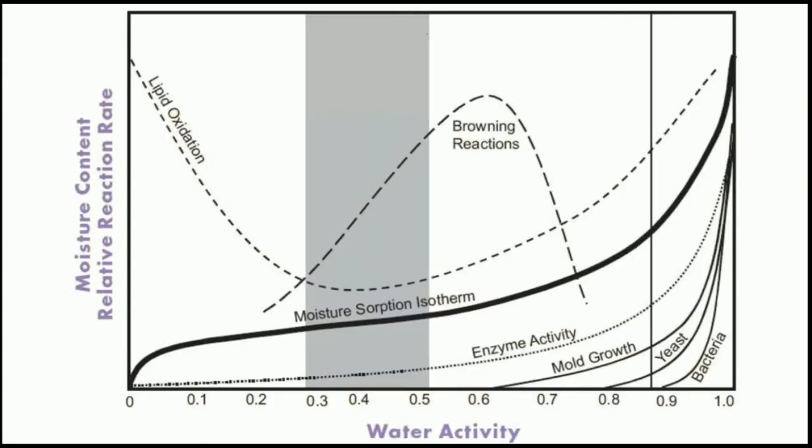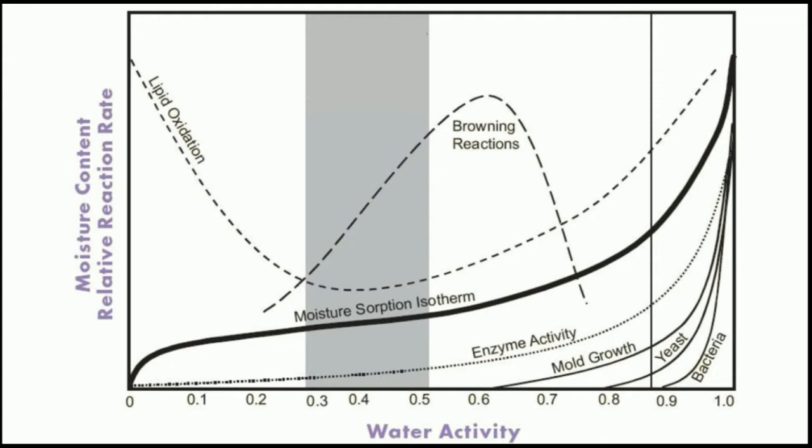If I talk about the relation between microbial growth and water activity, in this diagram you can see that on the x-axis there is water activity, and on the y-axis it is moisture content. Here on the x-axis, bacterial growth is inhibited at a water activity of 0.90, and yeast activity is inhibited at a water activity of 0.80.